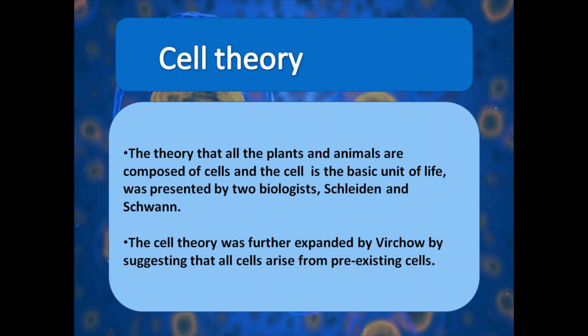After this, two scientists came forward and they gave the cell theory. This theory states that all plants and animals are composed of cells and the cell is the basic unit of life. This statement was presented by two biologists, Schleiden and Schwann. The next statement was given by Rudolf Virchow, which suggests that all cells arise from pre-existing cells, or we can say all the new cells arise from the old ones by the process of cell division.